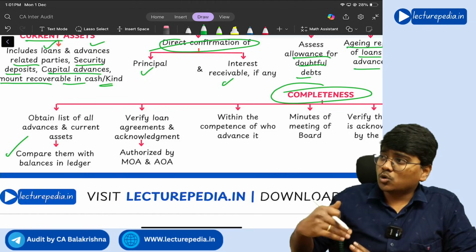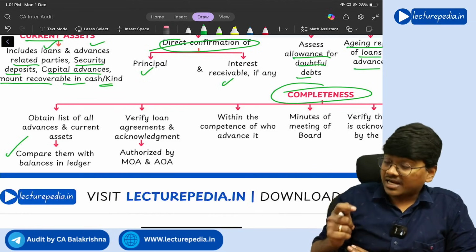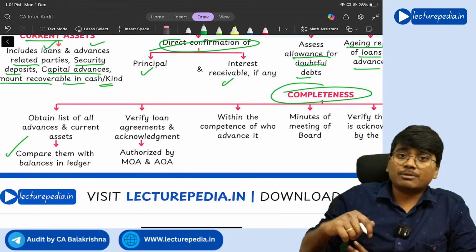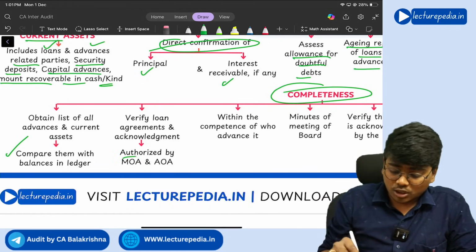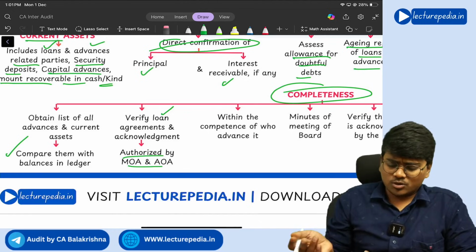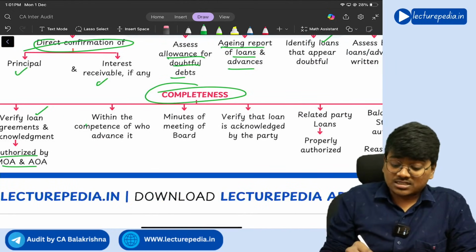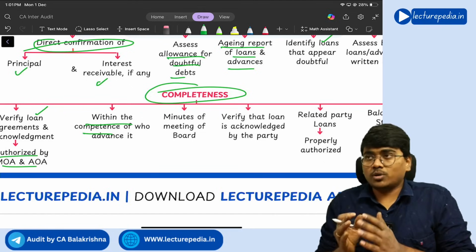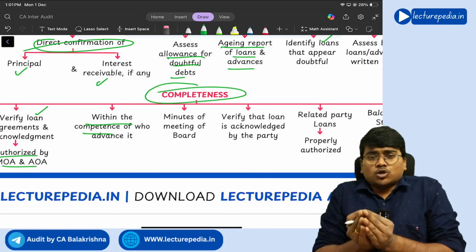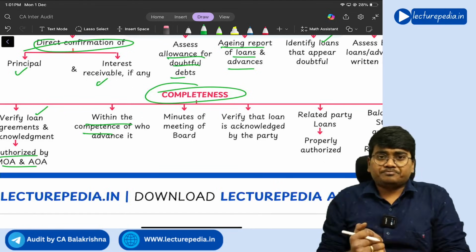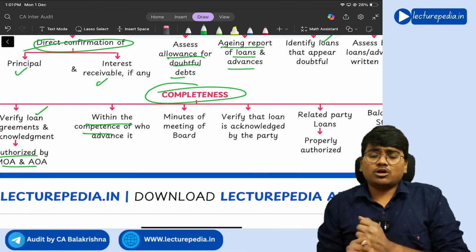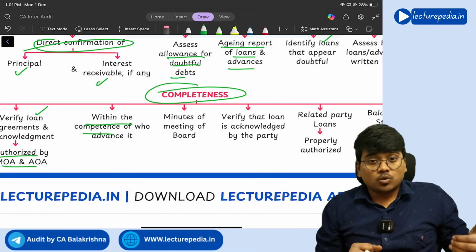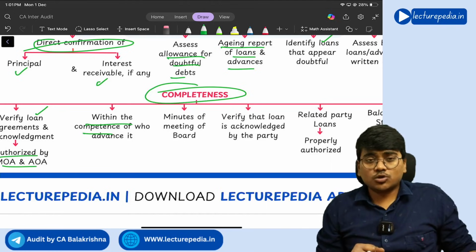So you will go through the loan agreement, and see whether the company's MOA and AOA have authorized the company to give the loan, authorized by MOA and AOA, and verify loan agreements. Next, whether it is within the competence of the person who has advanced it. In case of a company giving a loan to any other person, the power will not be there with all the people, only certain people will be given such power.